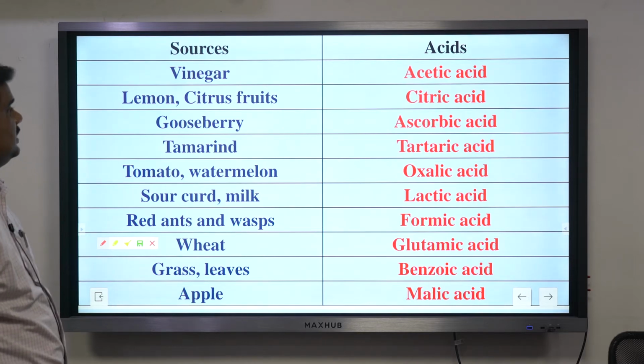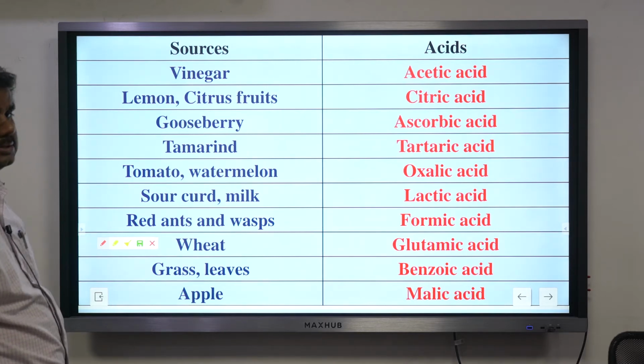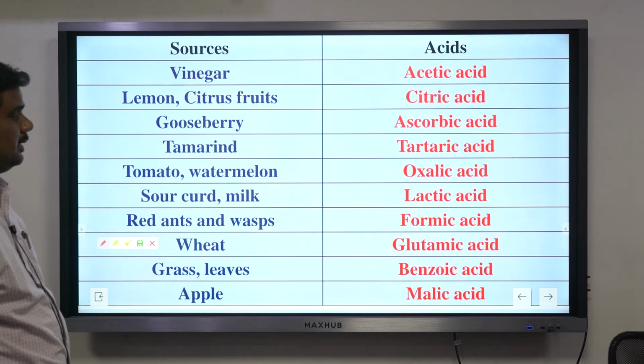Vinegar, you call it acetic acid. Lemon or citrus fruits, you call it citric acid. Gooseberry, ascorbic acid. Tamarind, tartaric acid. Tomato or watermelon, oxalic acid.